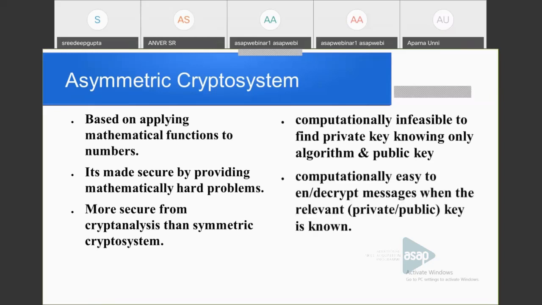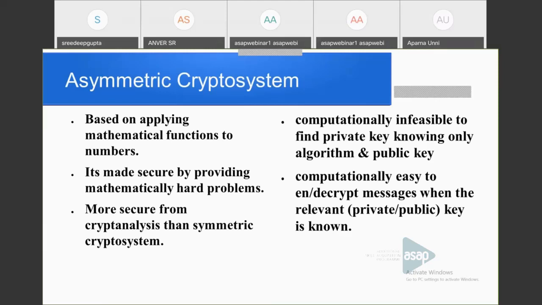And what are the mathematically hard problems, or how is this asymmetric crypto system said to be secure? It means it is computationally infeasible to find the private key knowing only the algorithm and the public key. The cryptography algorithm is known to everybody, and the public key of every participant is publicized.